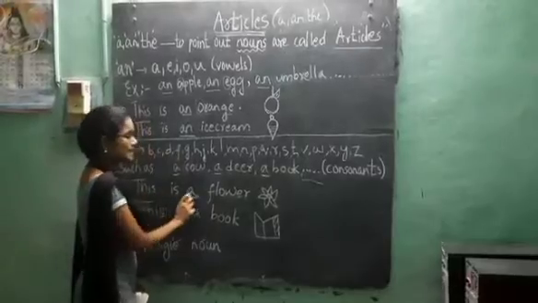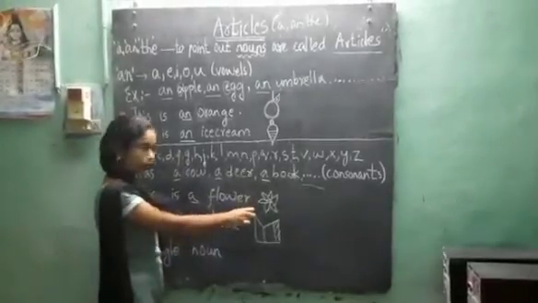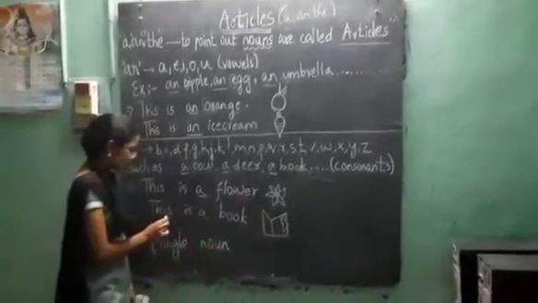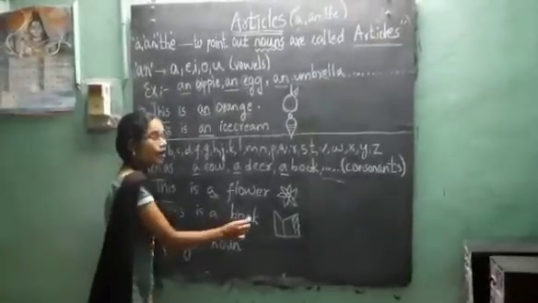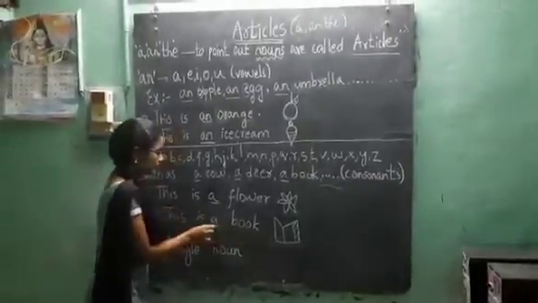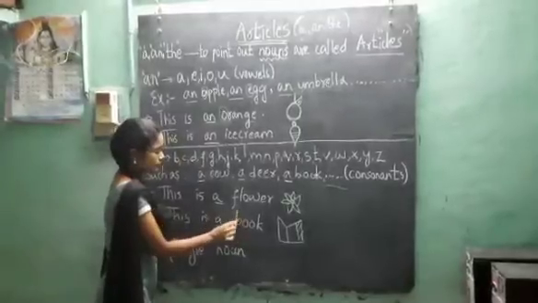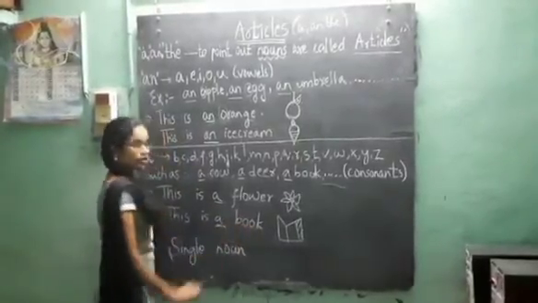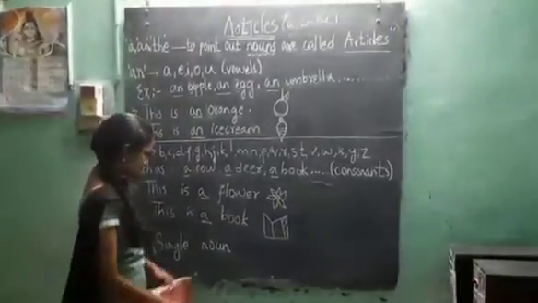So this is a flower. Another example, this is a book. B-O-O-K, book. These are some of the examples.